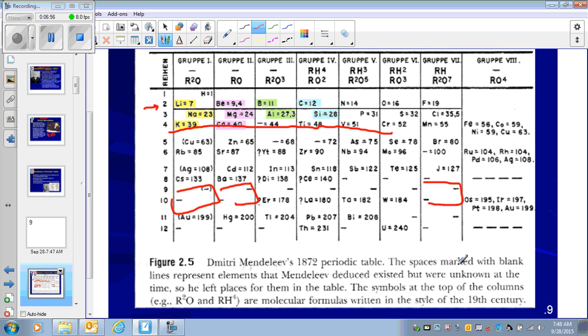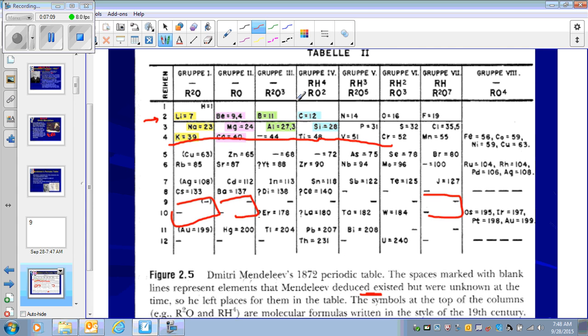You see here that the spaces marked with blank lines represent elements that he deduced existed, but they were not known at that time. And he gave us a symbol for those elements, that this is how it should be. But we didn't know those at that time. So Mendeleev really did a milestone by that time in the formation of a periodic table.